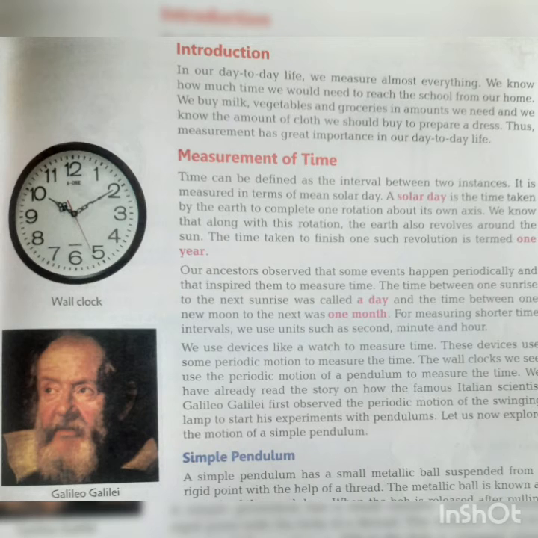We have already read the story of how the famous Italian scientist Galileo Galilei first observed the periodic motion of the swinging lamp to start experiments with the pendulum. Let us now explore the motion of a simple pendulum. It was Galileo Galilei who observed the periodic motion of a swinging pendulum, and he gave the concept of measuring time.